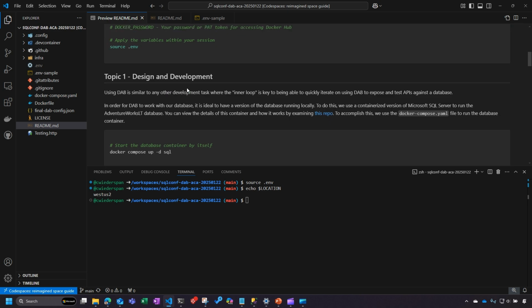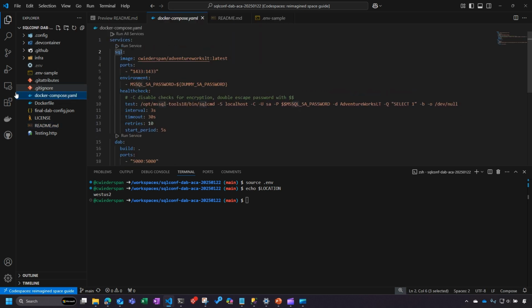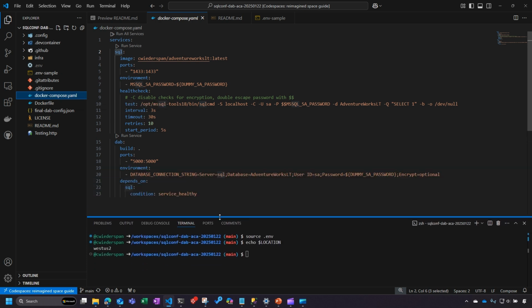The two containers that I have of interest, and I'm going to pop open the Docker Compose file, there are two containers defined in here. One is a SQL container that is actually running SQL Server inside of a Linux container.